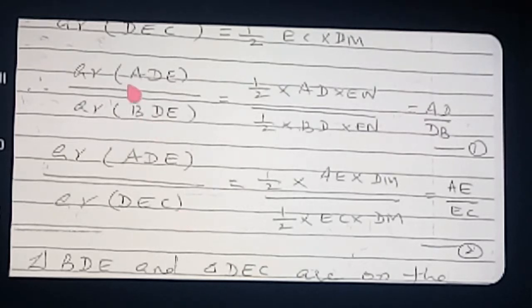In short what you can say? This fraction and this fraction is same. LHS of both the equations are same. Therefore, what will happen automatically? RHS will be same. So AD upon BD and AE upon EC are same fraction. Therefore, if LHS is equal, then automatically the RHS also will be equal. Okay, you can see what is written down side.